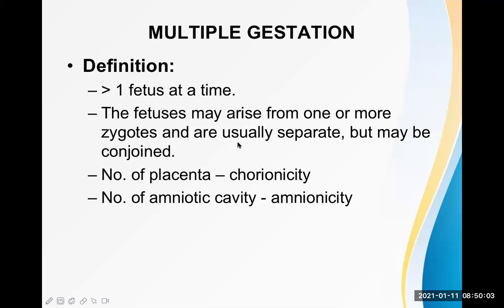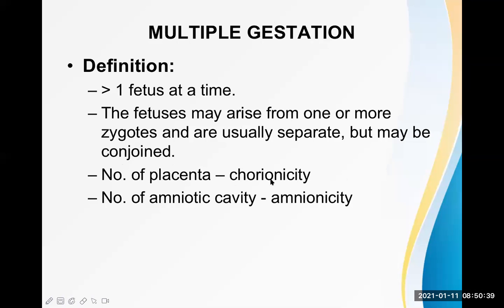Sometimes those zygotes are joined with each other, and they are called conjoined fetuses. You must have seen in different movies or in different media or something like that. Sometimes the heads of the two babies are joined with each other. The head is connected. Sometimes the thoracic cavity is connected. Sometimes the abdomen is connected, and sometimes even the lower limbs are connected. This is known as conjoined twins. This is a very interesting type of situation.